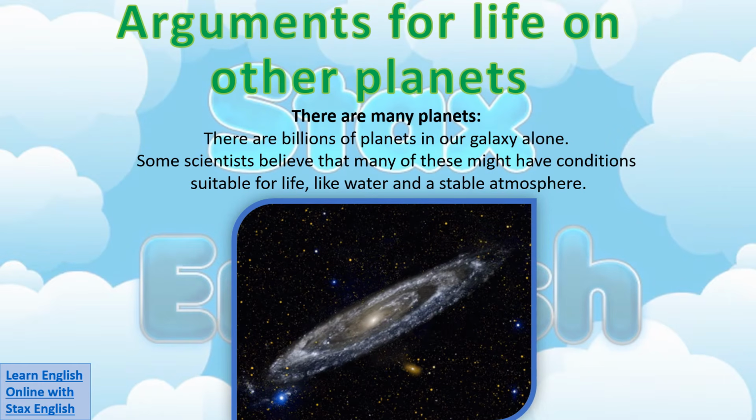Let's talk about the arguments for life on other planets. First of all, there are many, many planets. There are billions of planets in our galaxy alone. Some scientists believe that many of these might have conditions suitable for life, like water and a stable atmosphere.